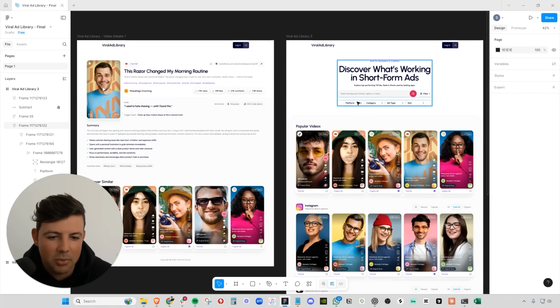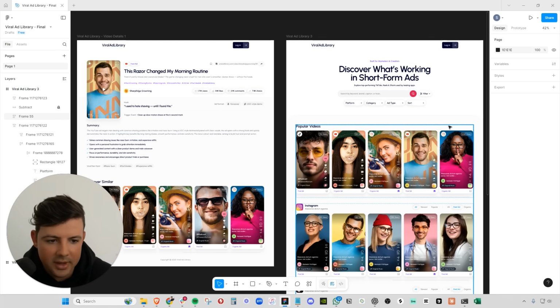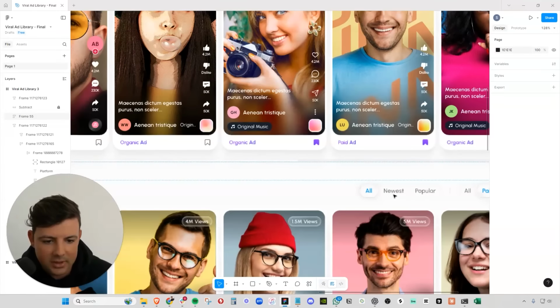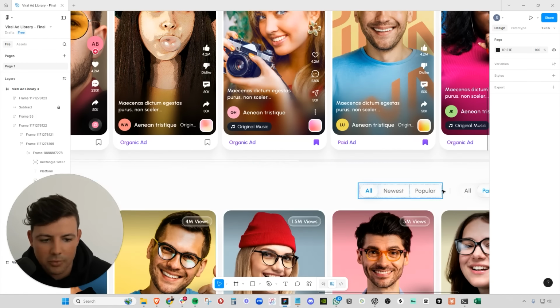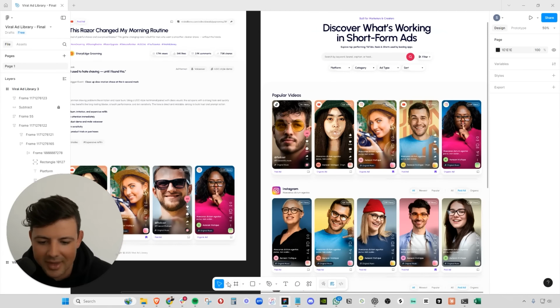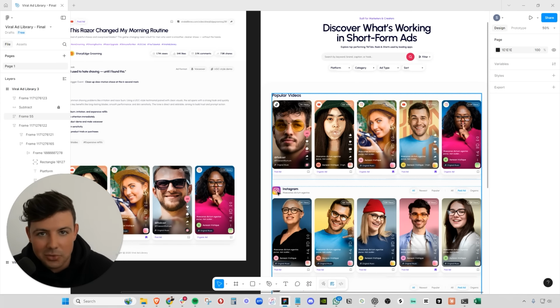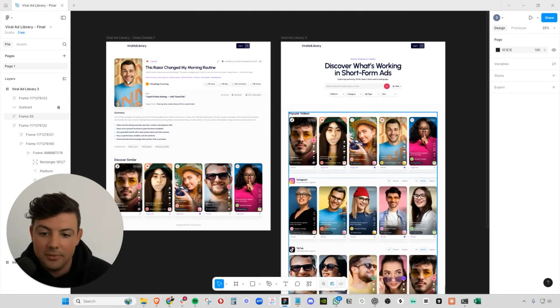We'll probably make a couple small changes, add some more buttons here and there, add some more details to the apps. We want to get rid of this all, newest and popular. We want to change that to revenue and downloads, something like that. But the beautiful thing is with Figma, this is so drag and drop and easy to use. Even if you're not a designer, I can go in here and make small little changes and updates to the details in these designs all myself and with the help of my developer.